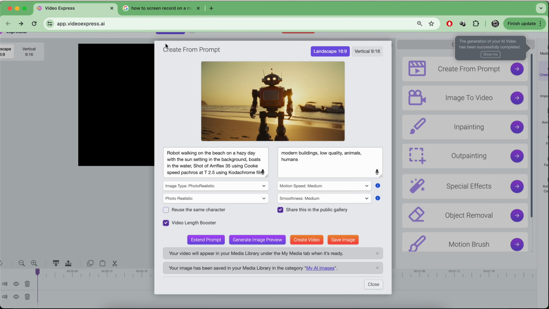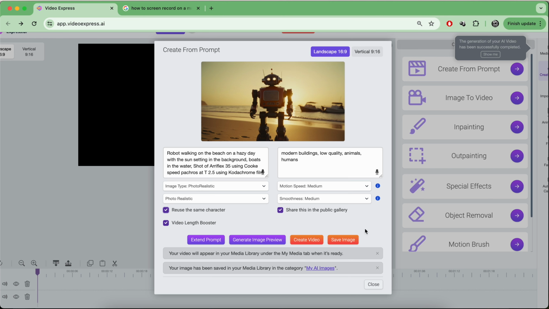And then I can have one where I can look at the image, but then I can keep this prompt here. The reason I'm going to keep this prompt here is because I can build on this prompt. So for instance, I can say reuse the same character. So that's going to be like, all right, that's my robot guy, and I want to see that robot in other scenarios, which we can try in just a minute.